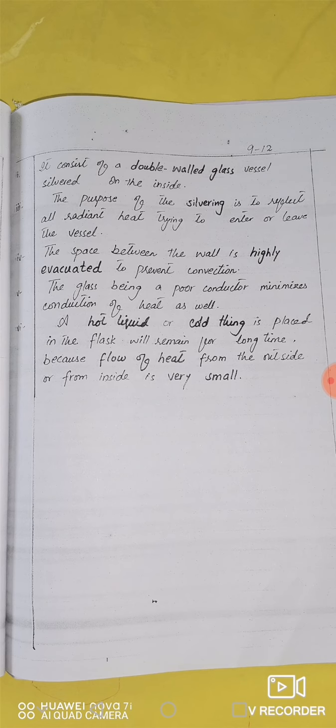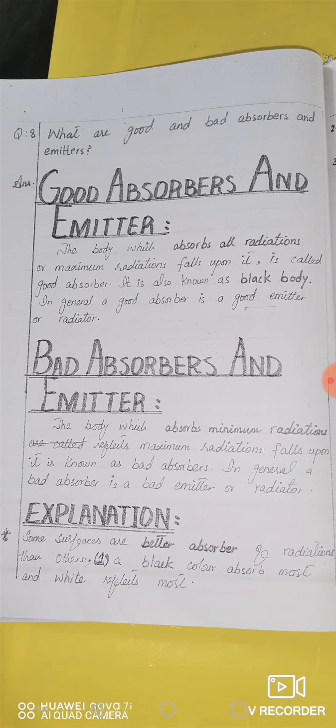A hot liquid or a cold thing placed in the flask will remain so for a long time because the flow of heat from the outside or inside is very small. Insulators are present over there. That's why. Now let's see what are the good absorbers and emitters. You have to know that the body which absorbs all the radiations or the maximum radiations is called a good absorber. It is also known as a black body.